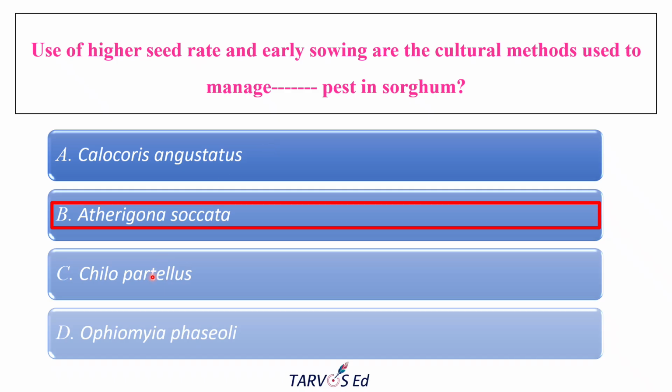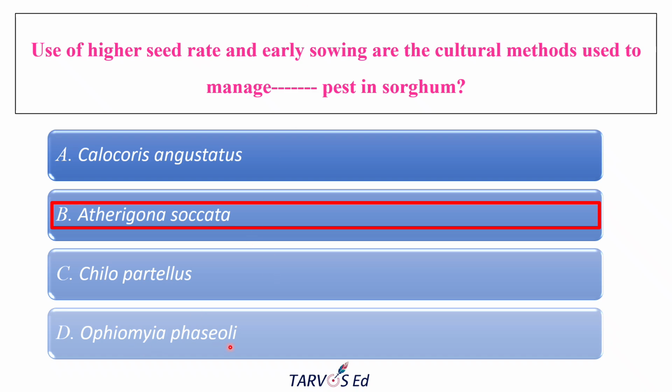Okay. And Chilo partellus, this is the stem borer. It usually occurs in maize as well as sorghum. For this particular pest, early sowing and all is not required. Here the management mainly relies on resistant varieties. It causes many holes and heavy defoliation. Okay. So Chilo partellus is the wrong answer. It is not relying on the highest seed rate and all.